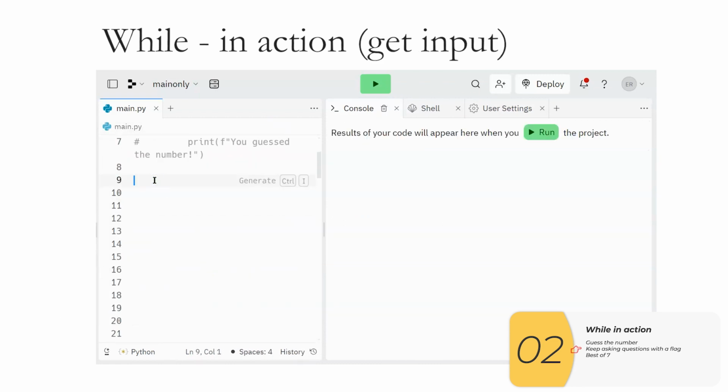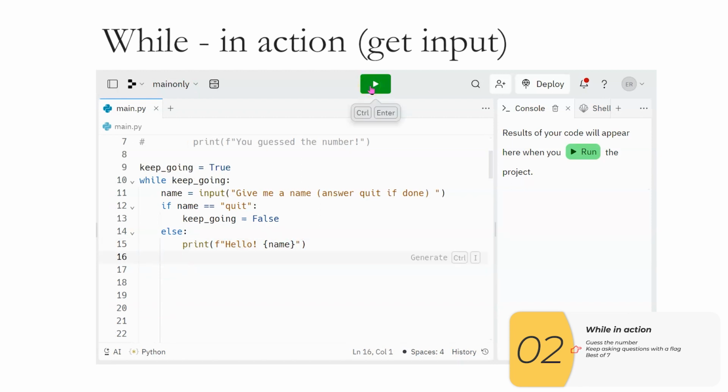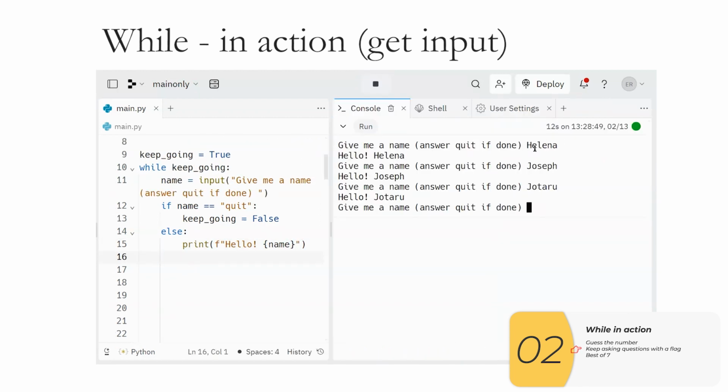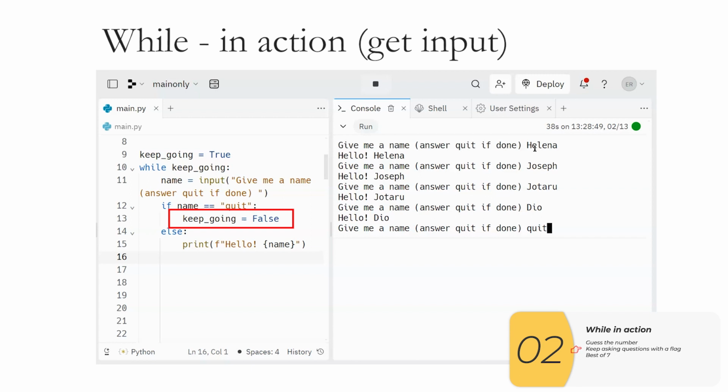All right, for this next example, I'm going to make a program that says hi to you. And I'm going to use a Boolean flag to determine whether to keep going. So I'll make that flag now. It's a Boolean variable. And as long as this is true, I'll keep repeating. So let's try this out. So as long as I keep on typing things that are not quit, it's always going to do the else part of this code. But as soon as I type quit, it will do the if part of the code, which will set keep going to false. Now the Boolean expression is false and the repeats stop.